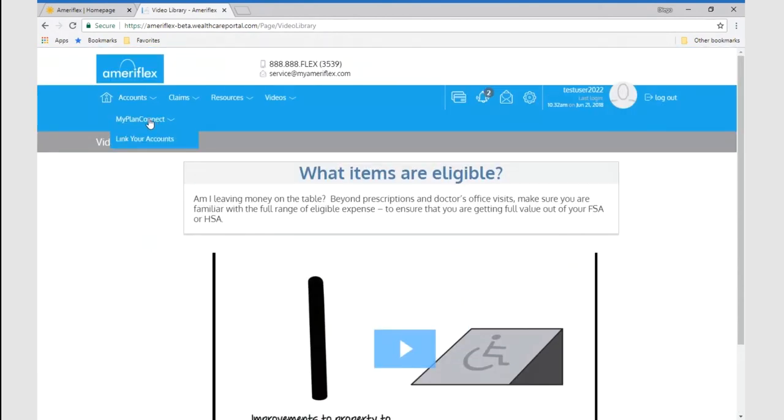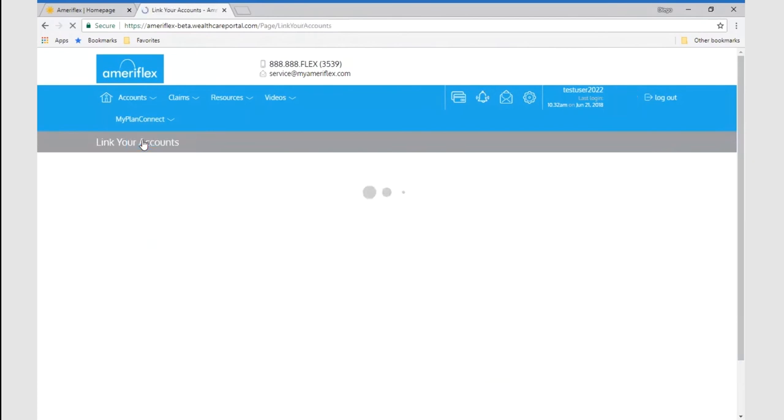We also have a link to My Plan Connect. This is an additional service that they have available.